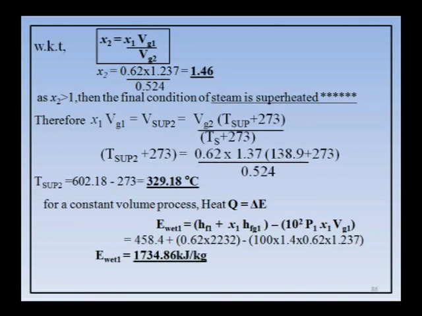Apply that formula, hf1 plus x1 hfg1 minus 10 square P1 x1 Vg1, substitute all the values, and you will get the internal energy of the initial condition of steam, that is E wet 1 is 1734.86 kilojoules per kg. So, this is the initial internal energy.